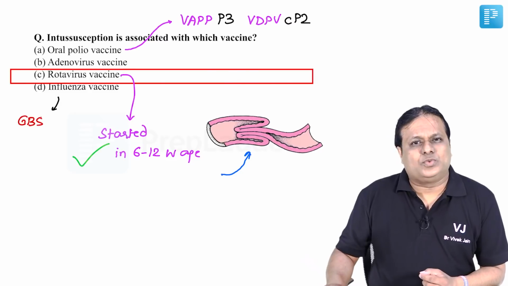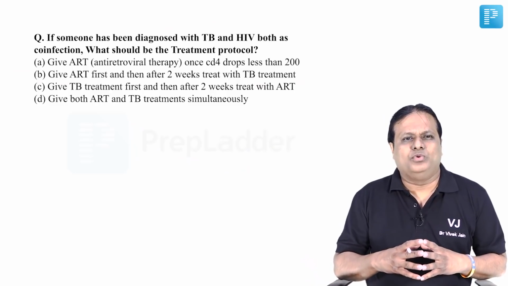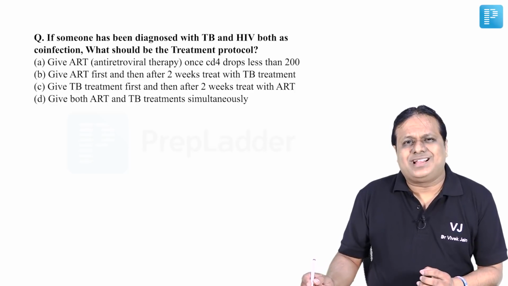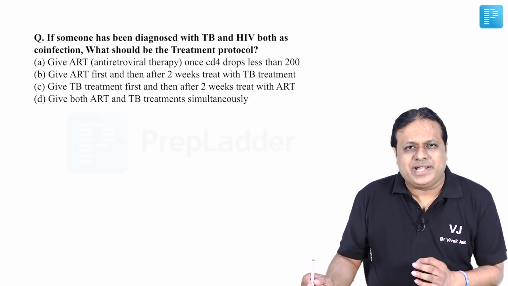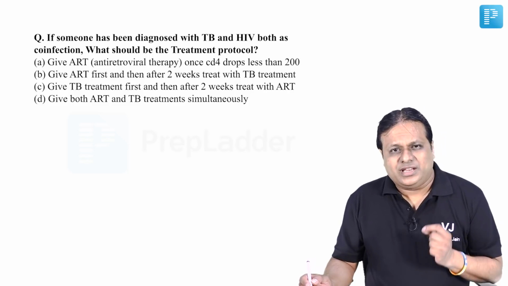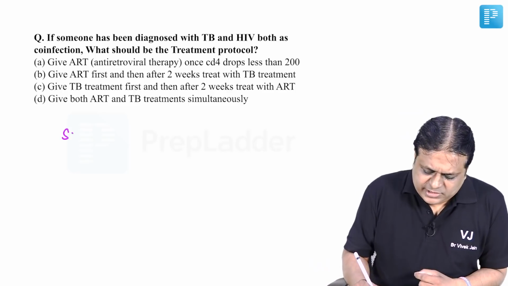We move to the next question. Again, this was a repeated question. Someone has been diagnosed with TB and HIV both as co-infection. What should be the treatment protocol? Friends, under National AIDS Control Program, the treatment protocol says if both have been diagnosed together, then first of all, start ATT immediately. So we will start ATT.